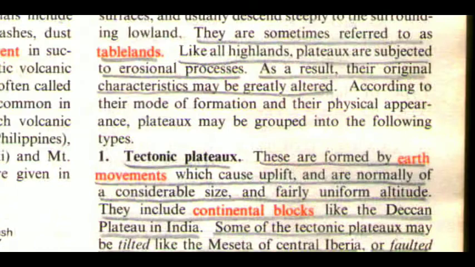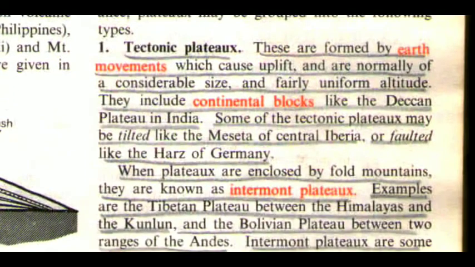The first one is tectonic plateau. These are formed by earth movements which cause uplift and are normally of a considerable size and fairly uniform altitude. They include continental blocks like the Deccan Plateau in India.